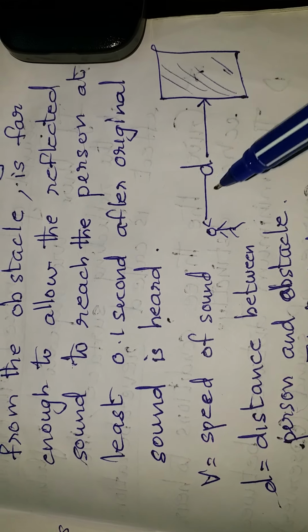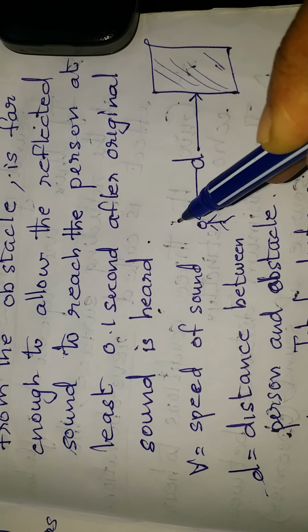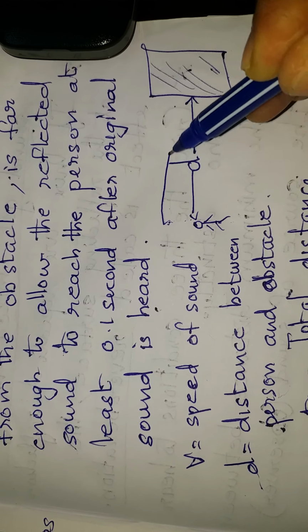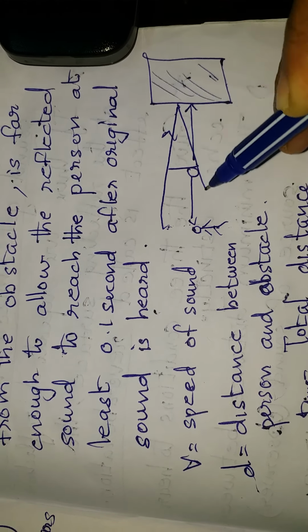Here the sound wave travels from the person who produces the sound, gets reflected back and comes back to the person. The total distance traveled by the sound wave is d and another d, that is 2d. For total distance we can write 2d, and the velocity of sound is 340 meter per second.